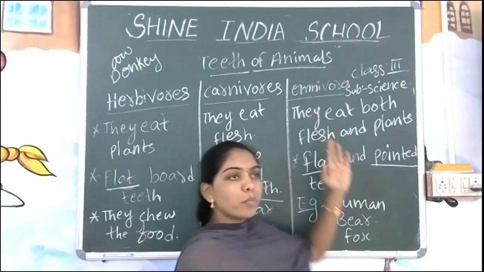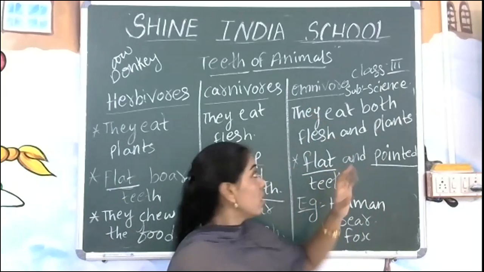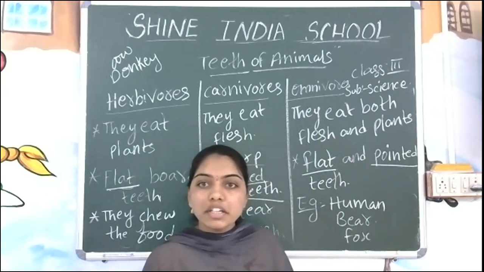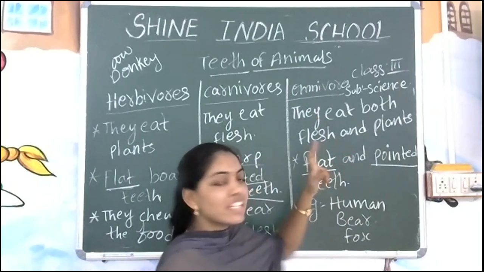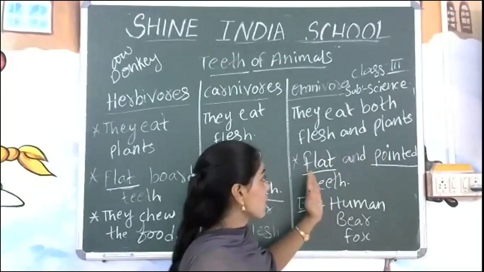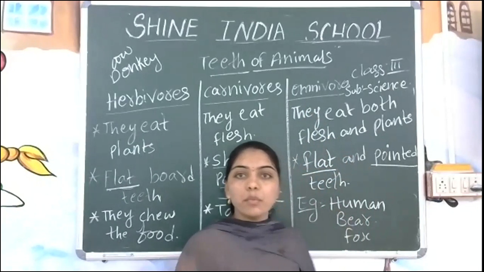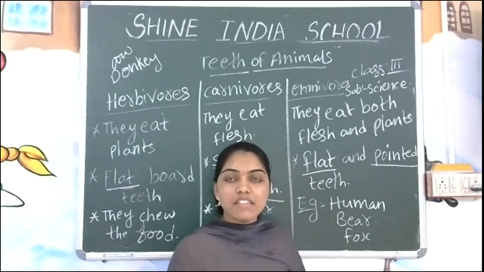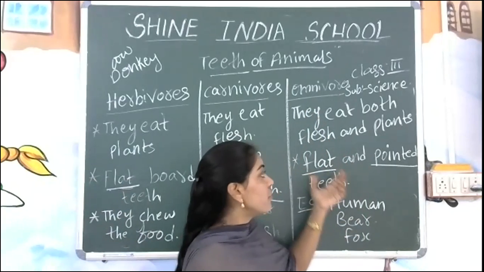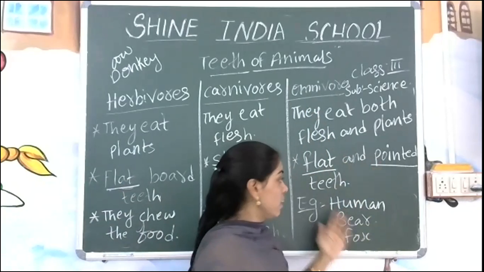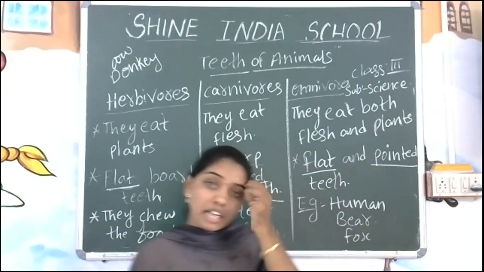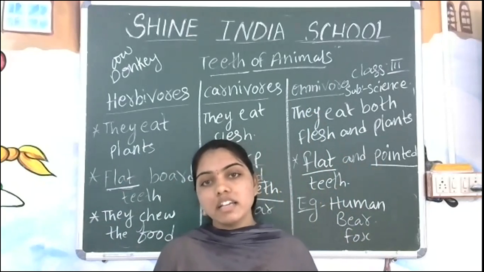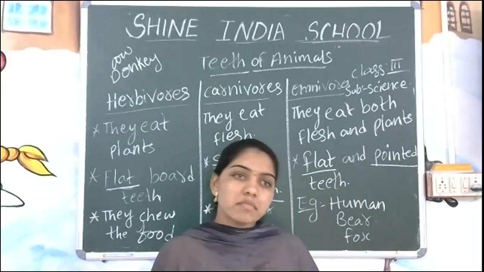And next one, omnivores. What are they going to eat? They eat both flesh as well as plants. What type of teeth do they have? Both what herbivores have and carnivores have: flat and pointed teeth. You can observe they can grind as well as tear the food. Now you can observe the pictures.